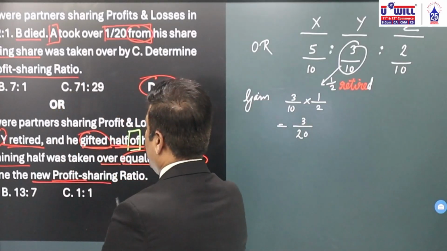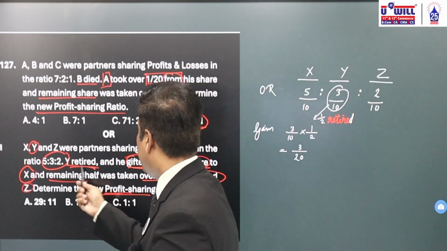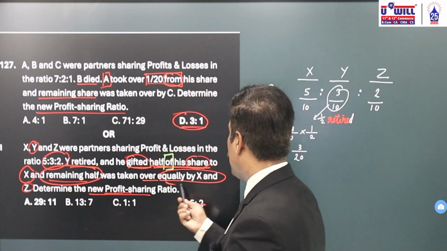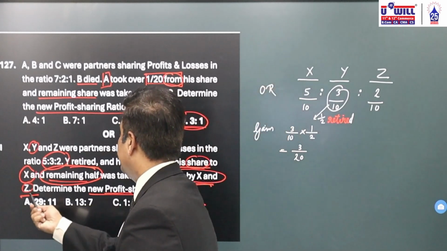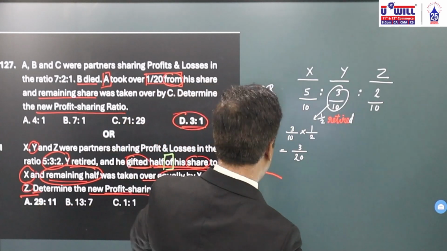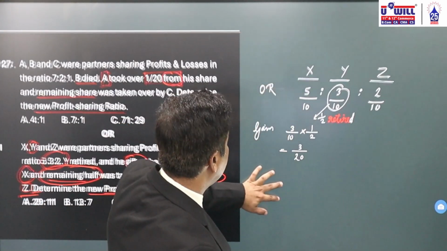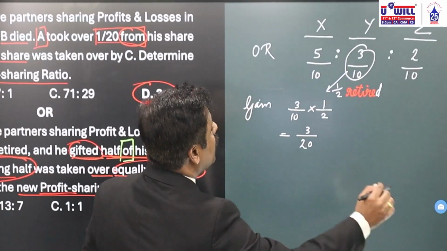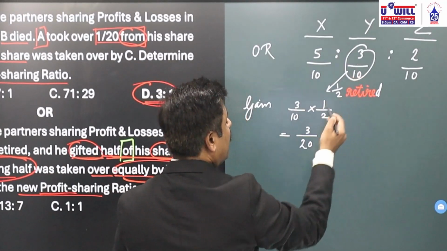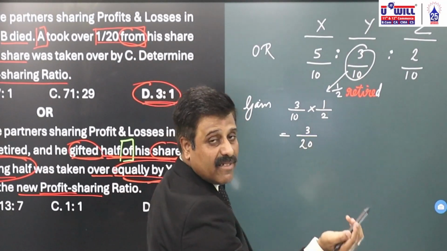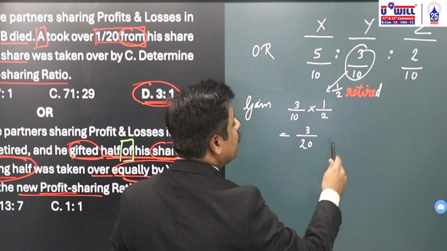And what did we study? The remaining half equally by X and Z. What is the remaining half first of all? If half is 3 by 20, the remaining half is also going to be 3 by 20 only. Okay.